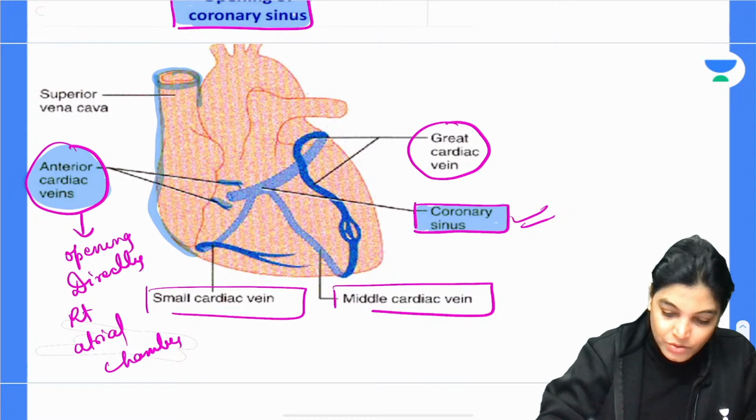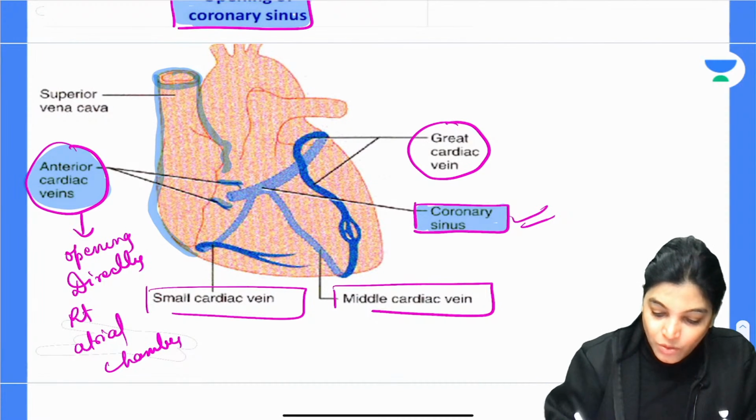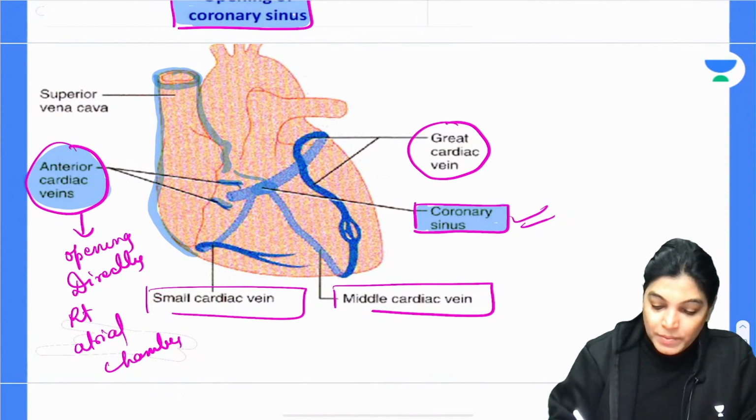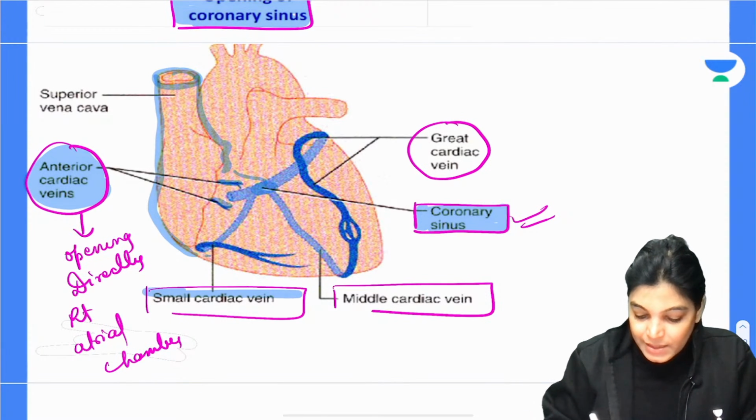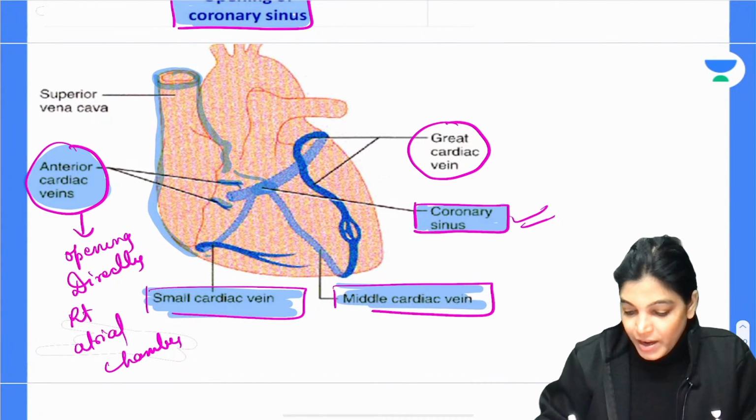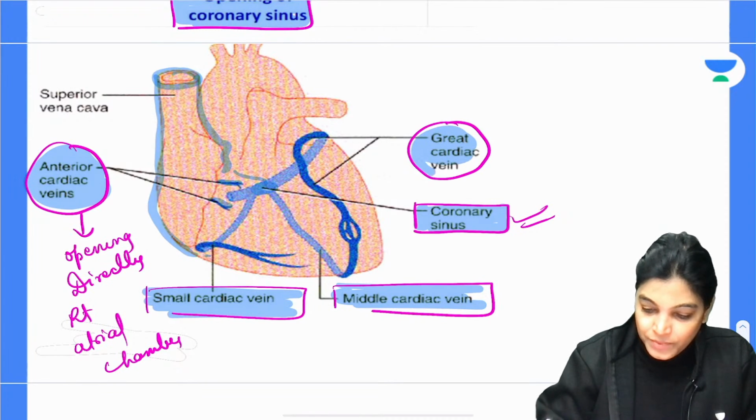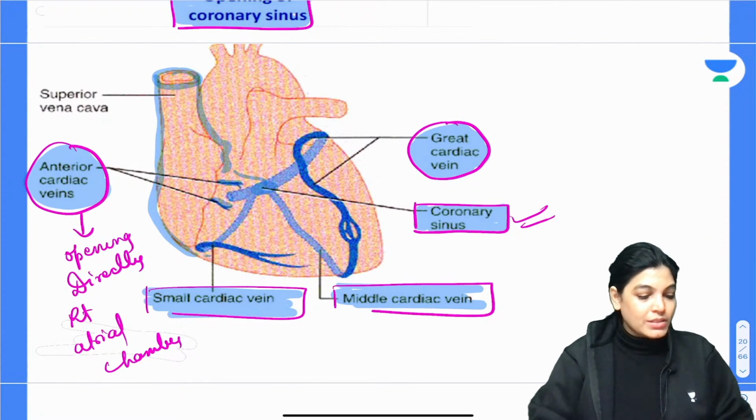This is the superior vena cava, this is the right atrial chamber, and the coronary sinus also opens into the right atrial chamber, with the small cardiac vein, middle cardiac vein and great cardiac vein draining into it. So I think with this diagram the concept is clear.